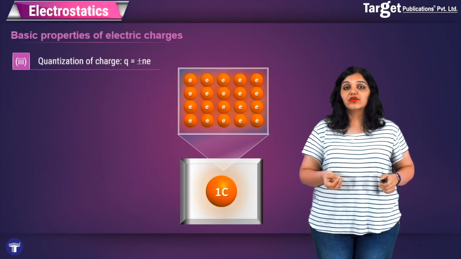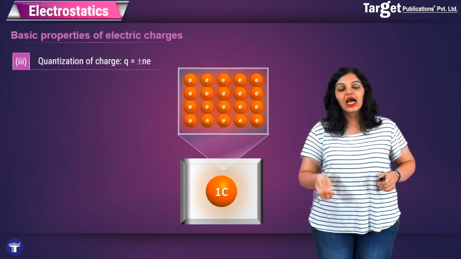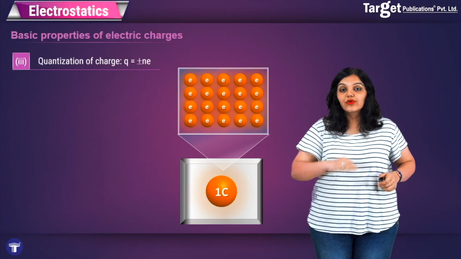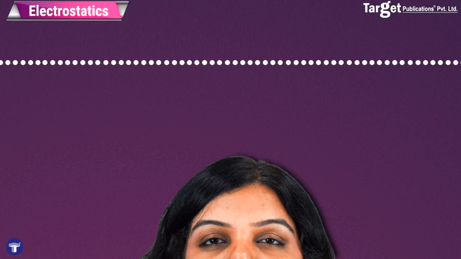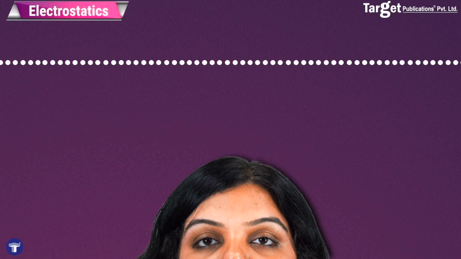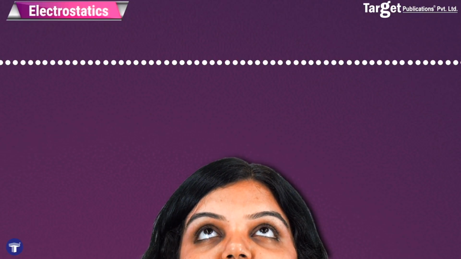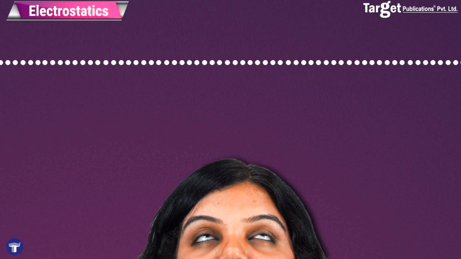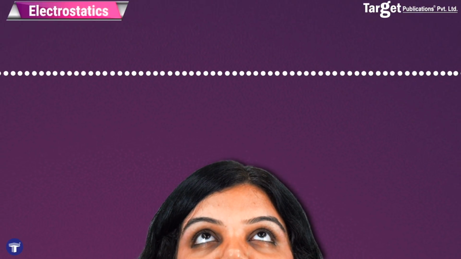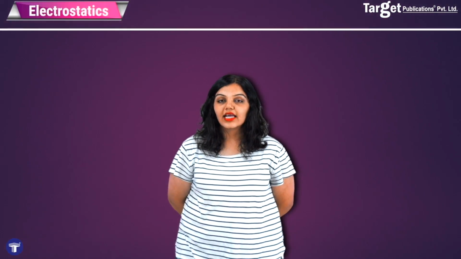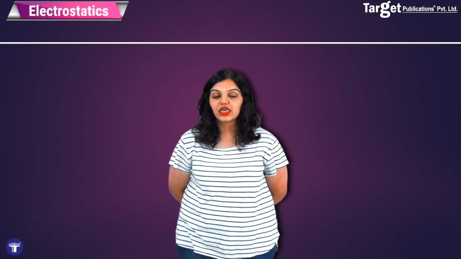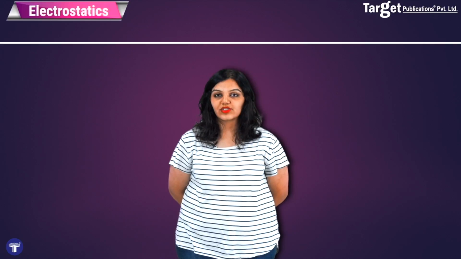But usually we don't talk in number of electrons, we talk in number of coulombs, and therefore we normally forget that these electrons are actually small units and that we are not looking at any units smaller than this. In most applications, the grainy nature of charge is not visible. This is something like looking at the different points in a line. If you look at them from very close up, you will see that one point is very different from the other. You can actually count them as separate. However, when you look at these same points from really far away, what appears is just a line. And this is exactly what happens in the case of electric charge. We never really notice that electric charge at its base level is made up only of electrons.